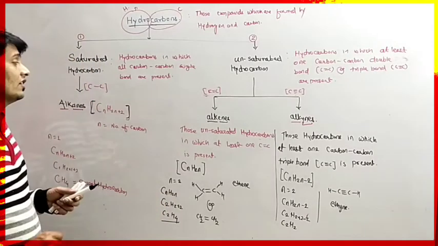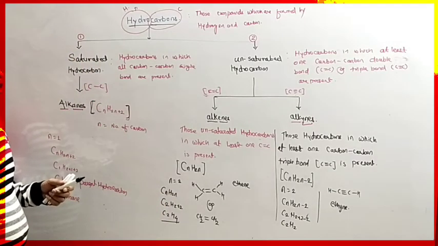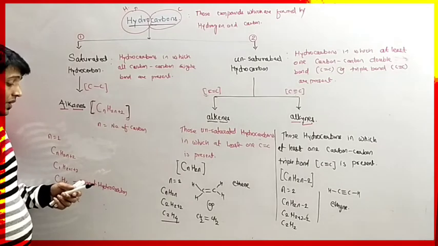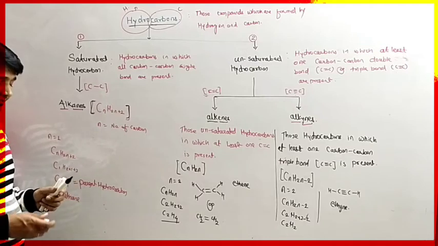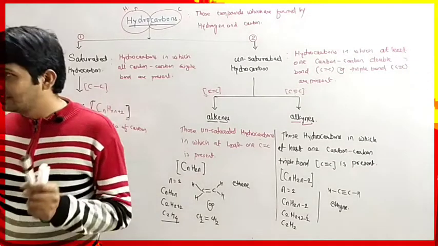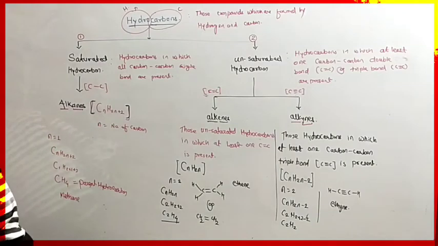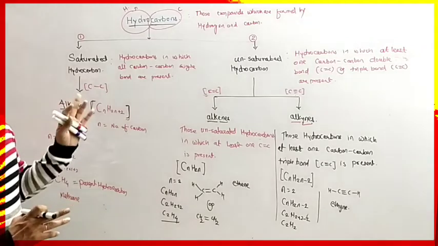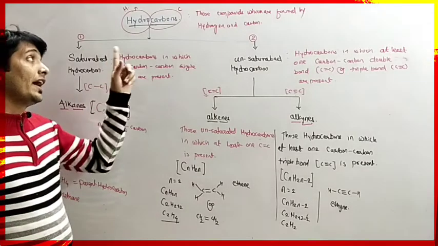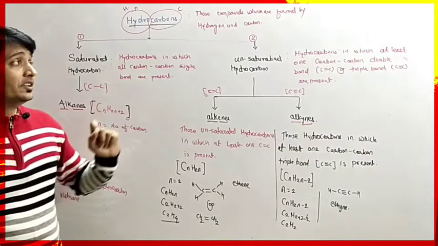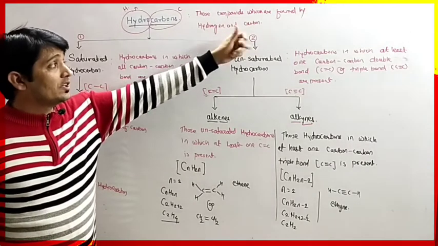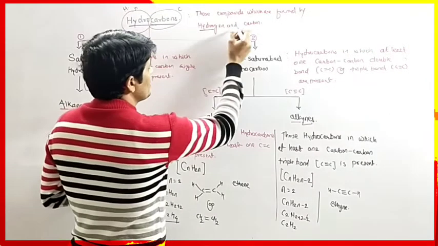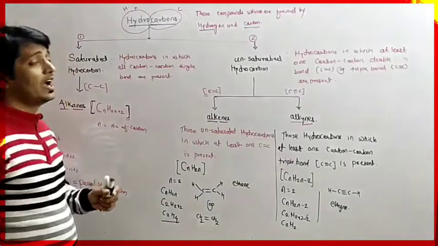So let's take a short review on the classification of hydrocarbons. So what are hydrocarbons? Those compounds which are mainly formed by hydrogen and carbon are called hydrocarbons.